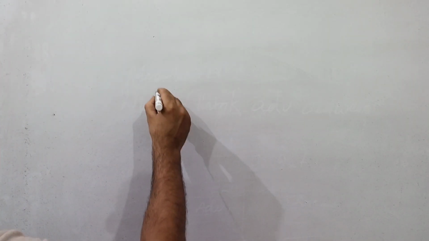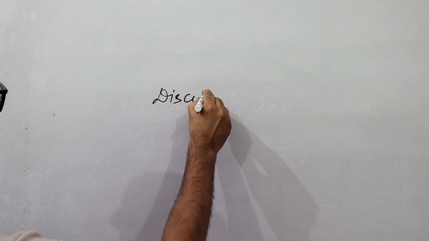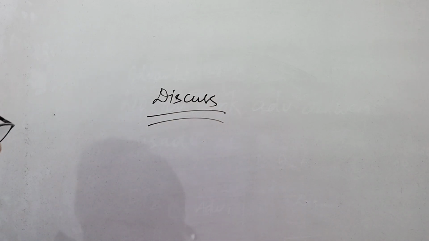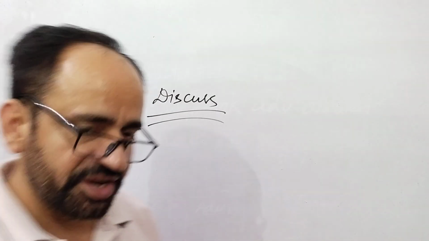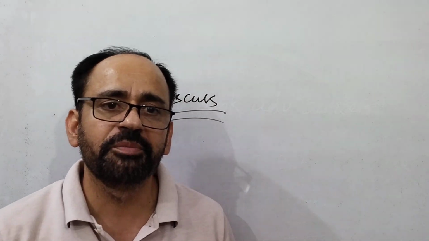Some essays simply the statement is discuss. For example, task is man is responsible for causing global warming, discuss.